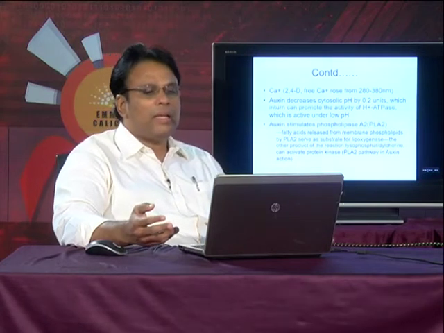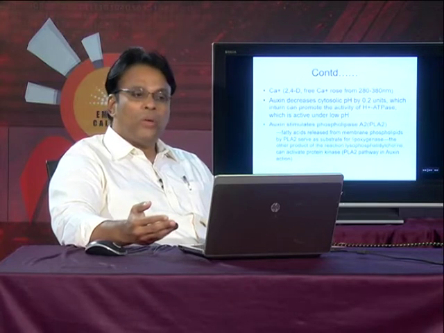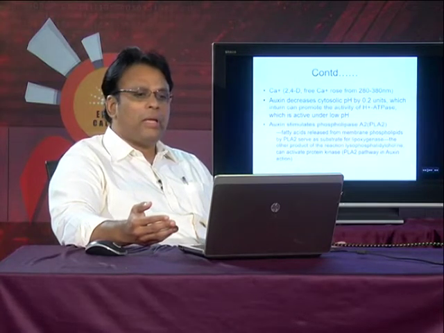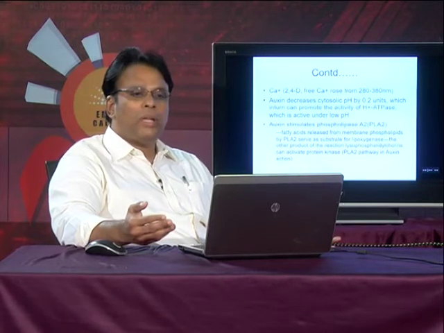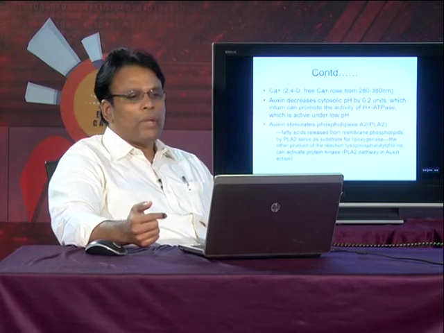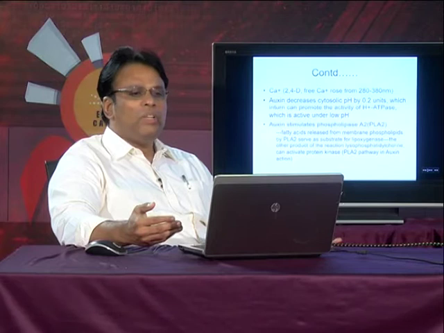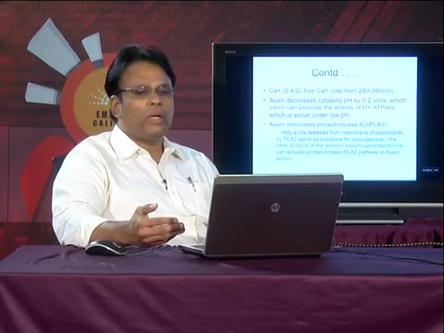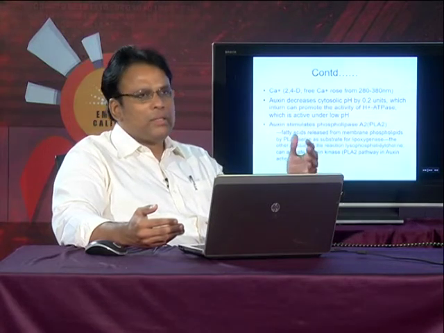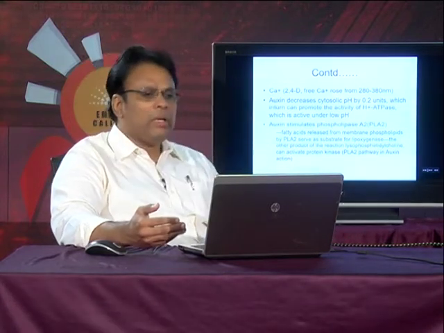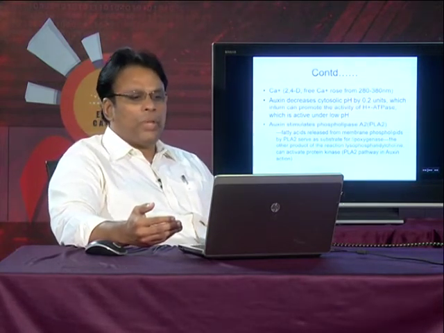And together with that, you can see there is a rise in the level of calcium, and it has been found that when 2,4-D was applied to the plants, there can be an increase in the calcium levels up to 280 to 380 nanomolar. And auxin decreases cytosolic pH by 0.2 units, which in turn can promote the activity of ATPase. So, on binding of the auxin to the receptor, a signaling intermediate gets activated. As a result of that, you can see that there is a decrease in the cytosolic pH.